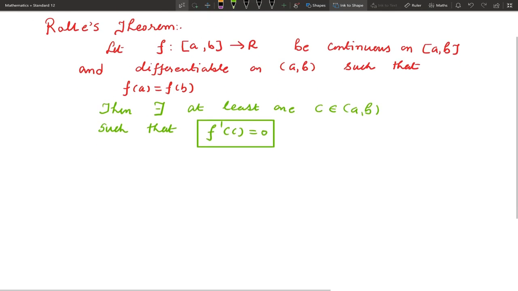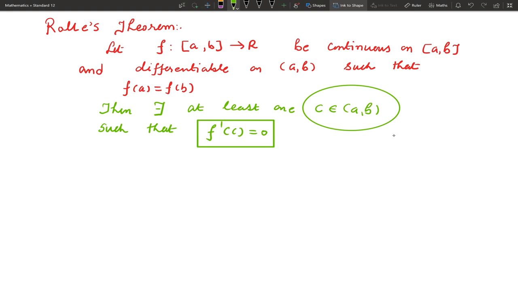Again you note that normally the function will be a known function. For example, consider a polynomial function. So we know it is continuous on some proper domain, a closed interval, and it will be differentiable on the open interval. We have to check the third condition: at the endpoints of the interval f(a) equals f(b), then there exists at least one c belongs to the open interval (a, b). This is the important one. c must belong to the open interval (a, b) such that f prime c equals